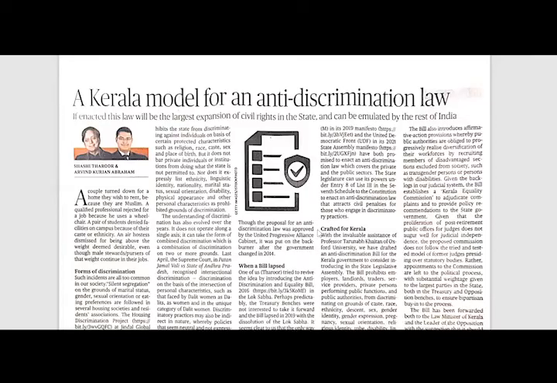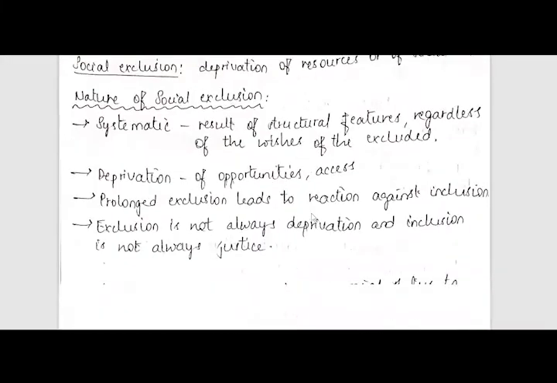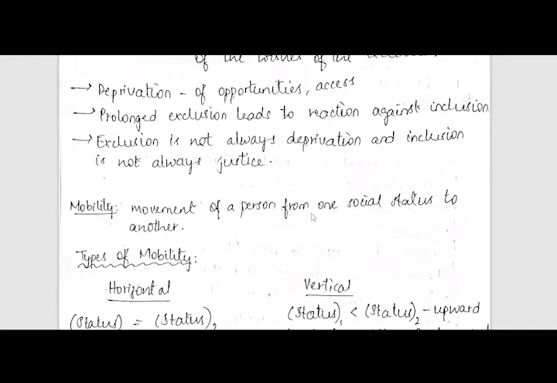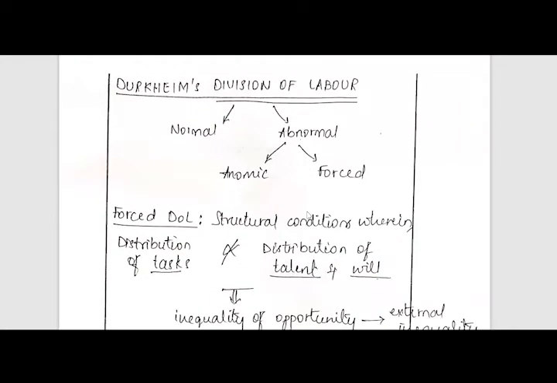It is also useful to write value added statements in polity answers. Now, if we try to include any thinker in this perspective, as stratification and mobility is a paper 2 unit, we have to include some thinker from paper 1 here. We can include Emile Durkheim's division of labor here, because Emile Durkheim says division of labor is divided into normal and abnormal forms. The abnormal has two kinds, one is anomic and the other one is forced.